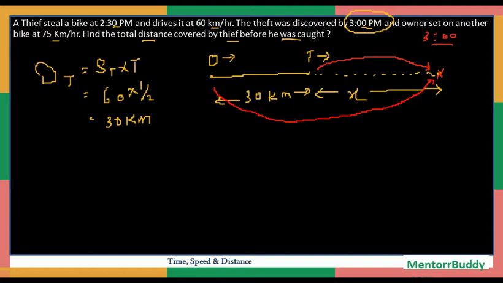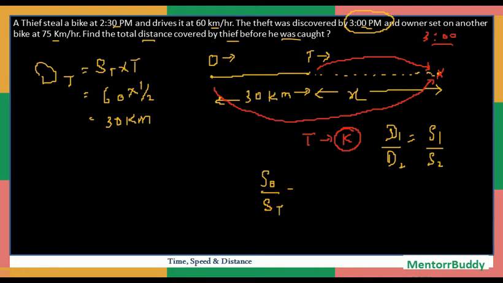So in this case we can see that my time is constant, and we already know when time is constant, d1 by d2 is equal to s1 by s2. So let's say s1 is the speed of the owner upon s2, the speed of the thief, is equal to d1, the distance covered by the owner, upon d2, the distance covered by the thief.